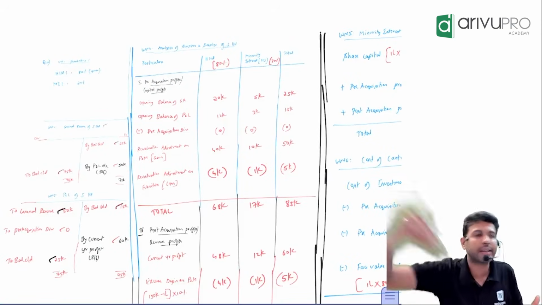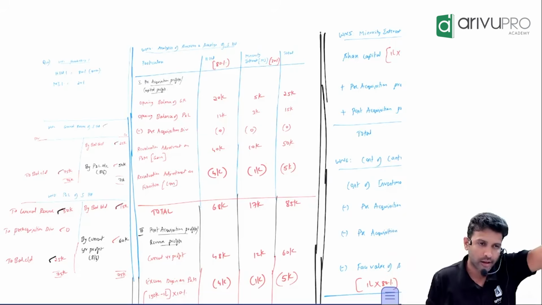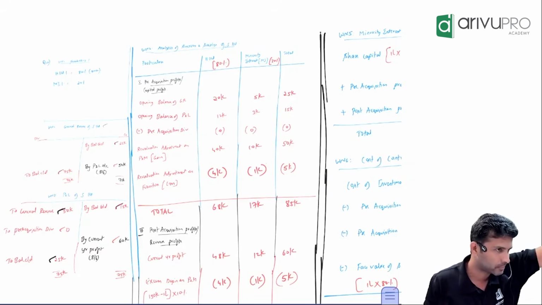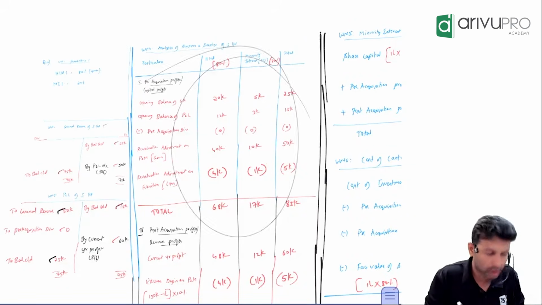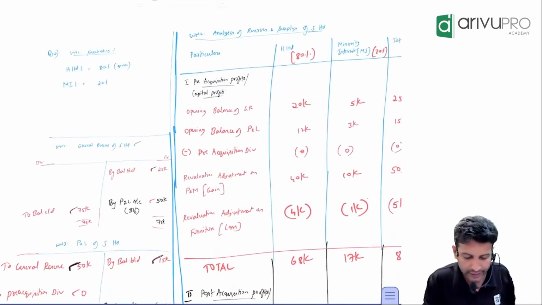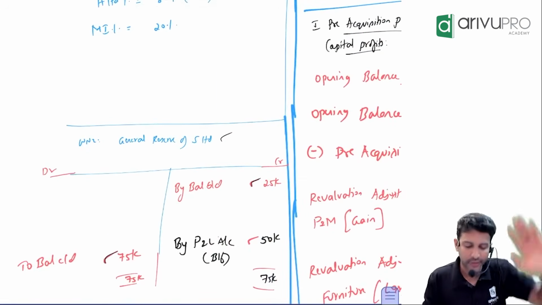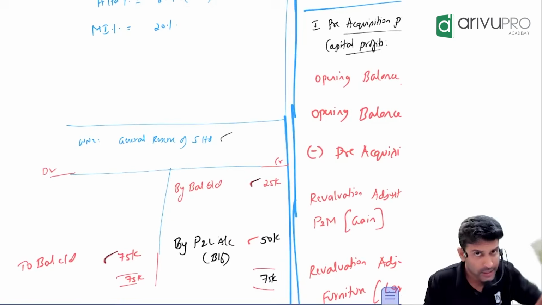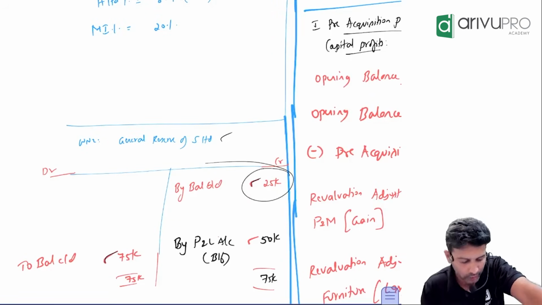Line by line item, we will go. All the adjustments we shall consider on a line by line item basis. That's how we prepare working note number 4 analysis. Line by line item, what do I mean by this? Which is the first reserve you are able to see? General reserve. Under that, the first component is what?